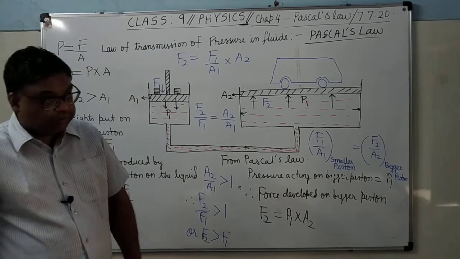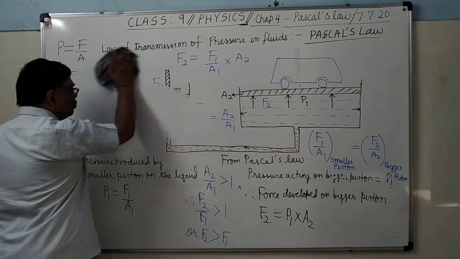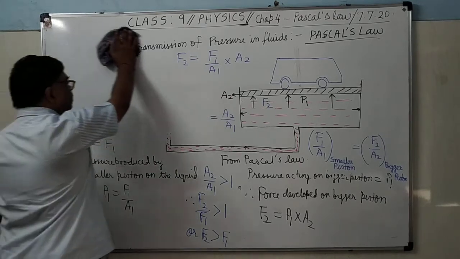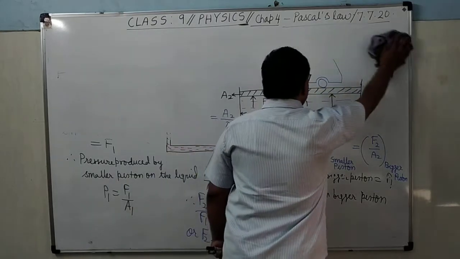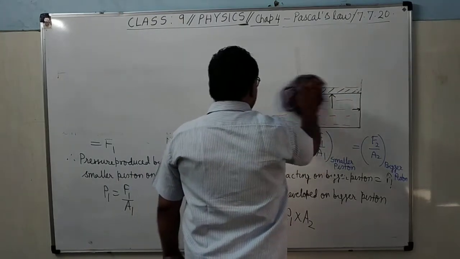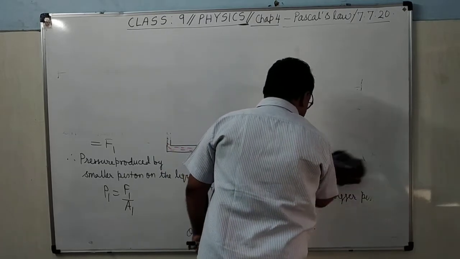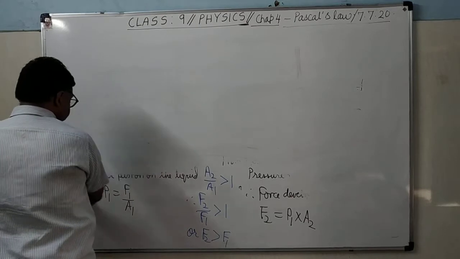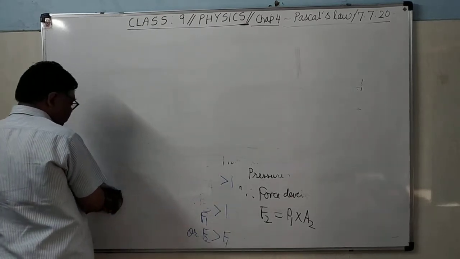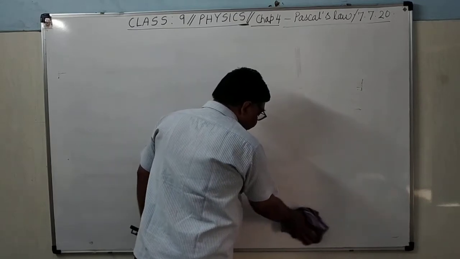Now we will do some numericals also here. Only the concept of Pascal's law and its applications is in your course. In the reduced syllabus, examples are not in your course. But the numericals are there.